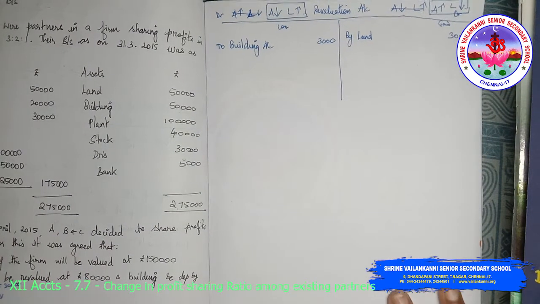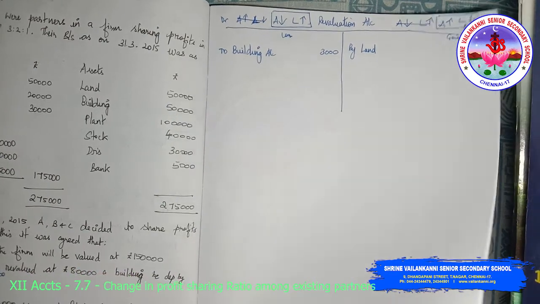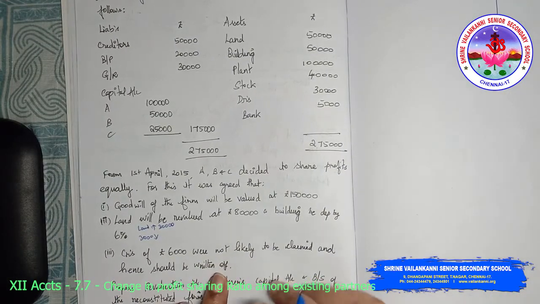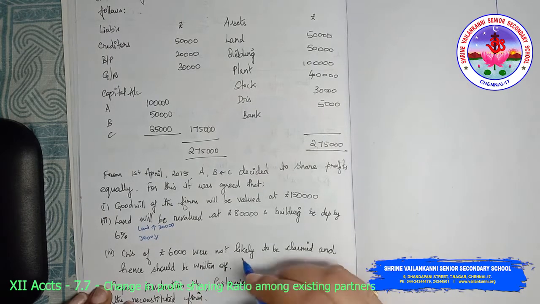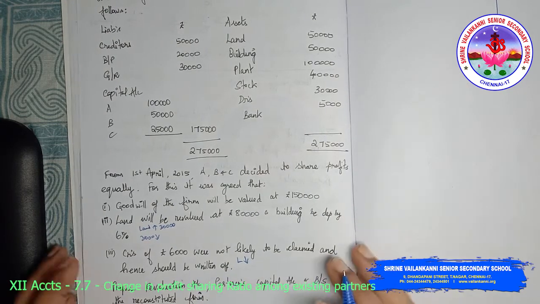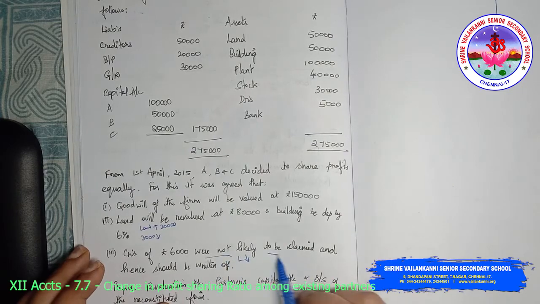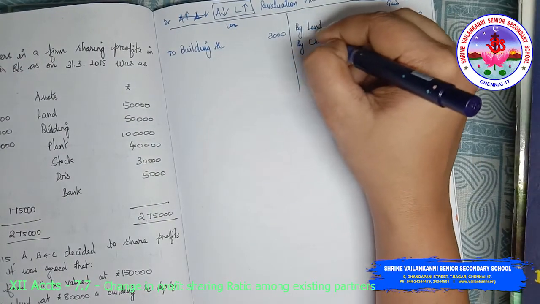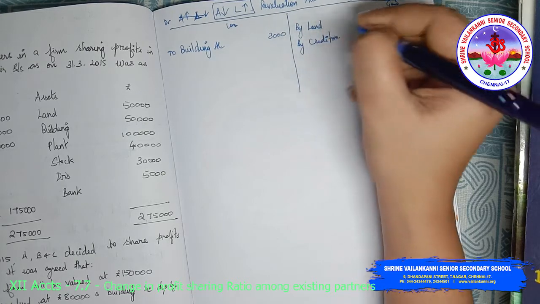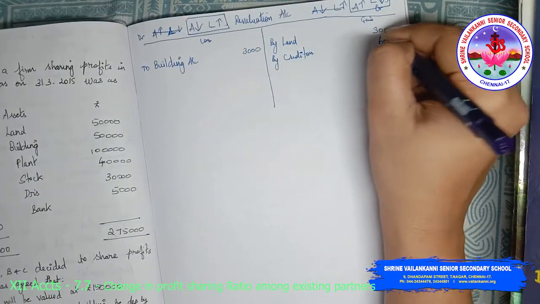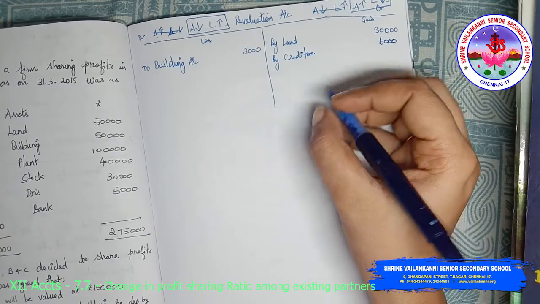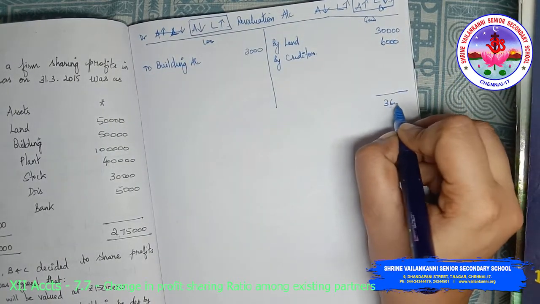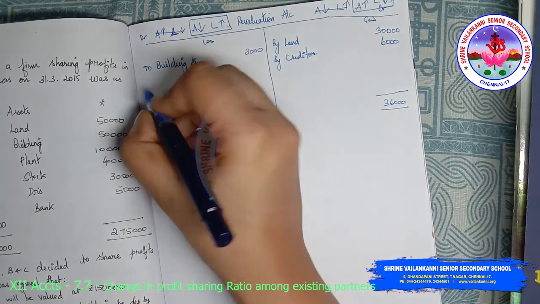Next, creditors of 6,000 were not likely to be claimed and should be written off. So obviously creditors is a liability. Liability decreases because it is not likely to be claimed. So by creditors is 6,000. Okay, next one, the total of credit side is more, 36,000 minus 3,000.